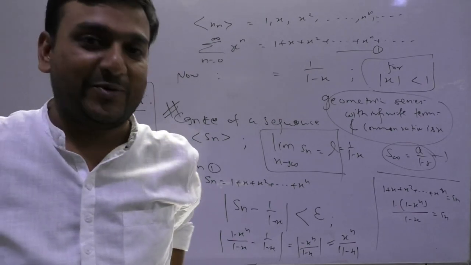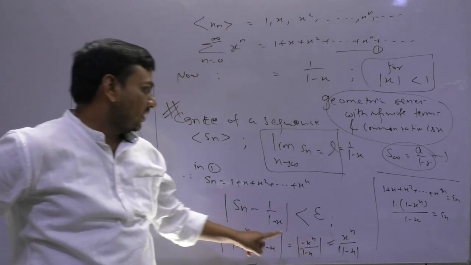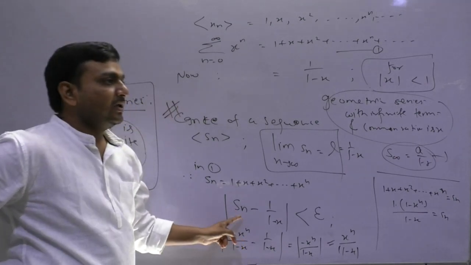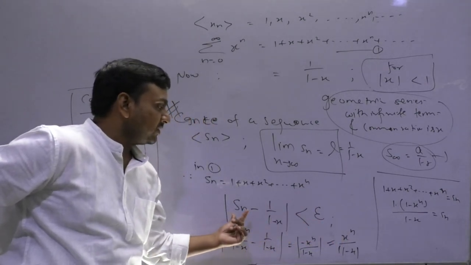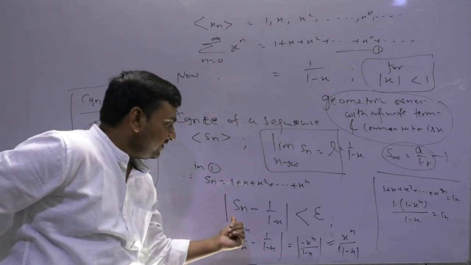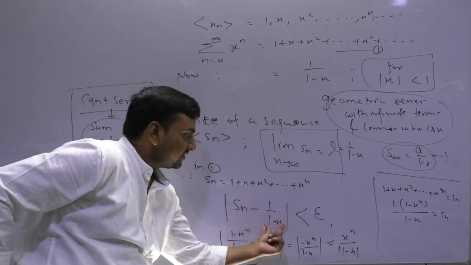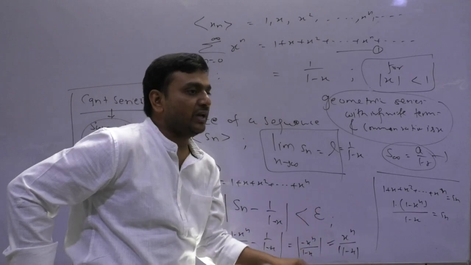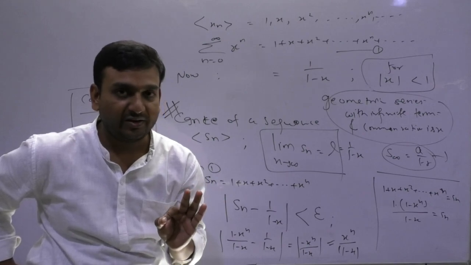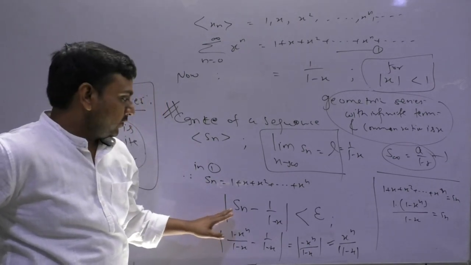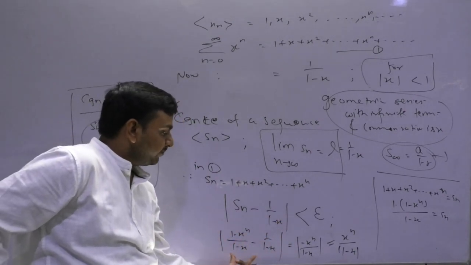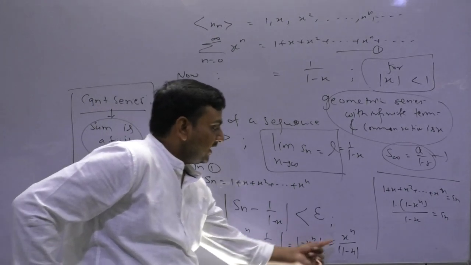Where I am interested now, please focus here. If I want to show this L is the limit of Sn, then after some finite number of terms, please recall the last lecture, the difference between Sn and this L must be less than epsilon for all n greater or equal to some n naught. Recalled or not? Fine. So to target this, I just calculated Sn minus L, and I landed up with this.